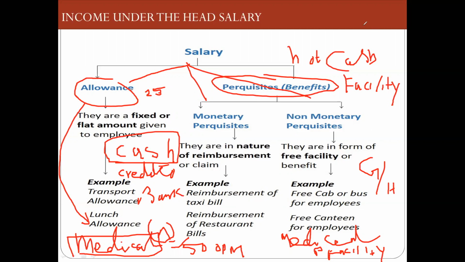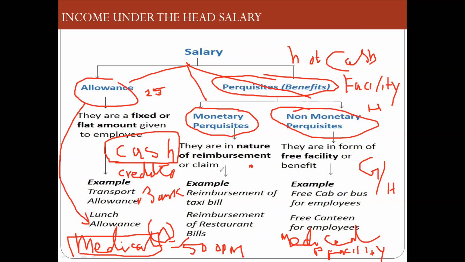Very, very important. Now we will go to the next slide. I hope you have understood the difference between allowance and a perquisite. Now you can look here. There is a further bifurcation of perquisite into two. One is monetary, and one is non-monetary perquisite. So the hospital example is non-monetary, meaning you are not getting any cash into your hand.